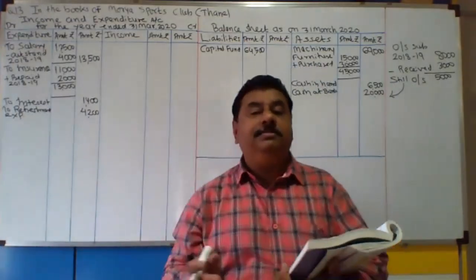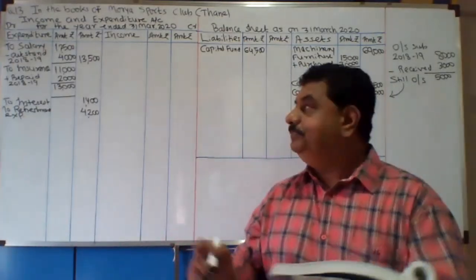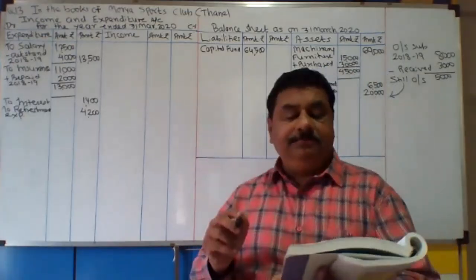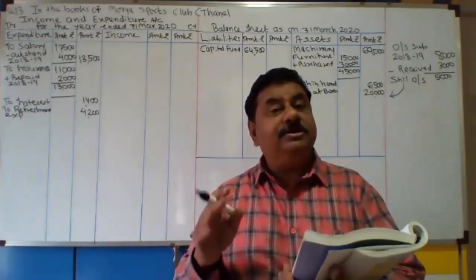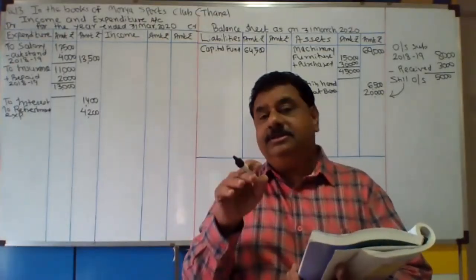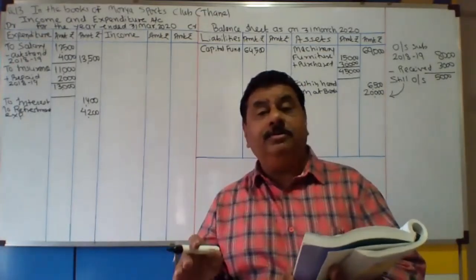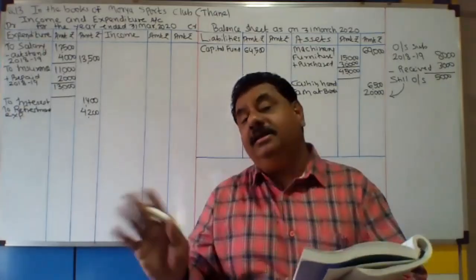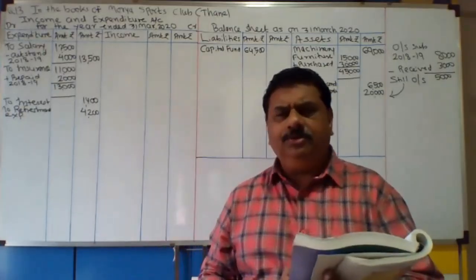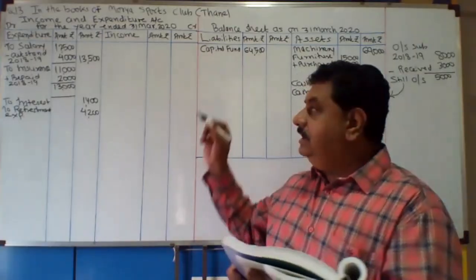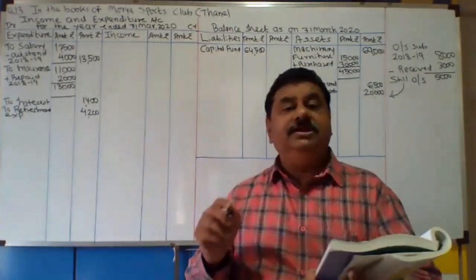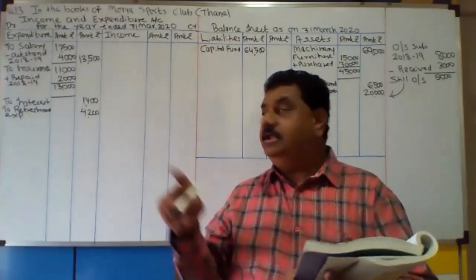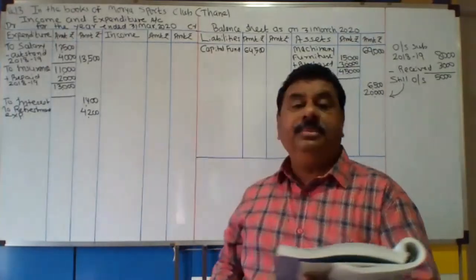I want to repeat the payment side. Please, your attention required. First of all, the by balance brought down, that is bank overdraft, is not recorded because that was a liability of last year which is paid in the current year. Salary is recorded in the inner column and last year outstanding, given in the last year balance sheet liability, is deducted from that.